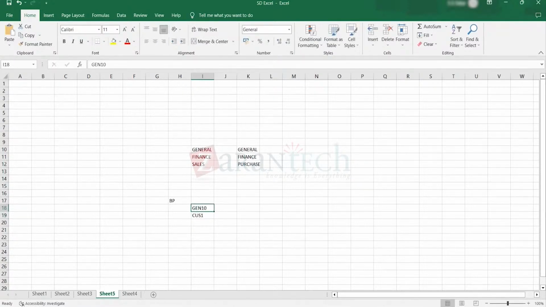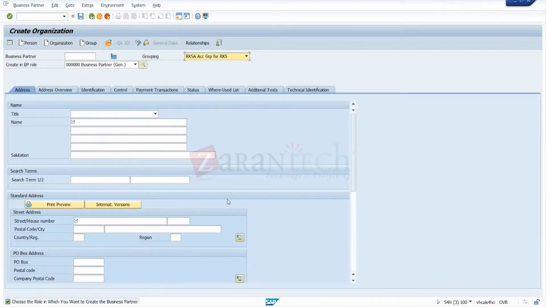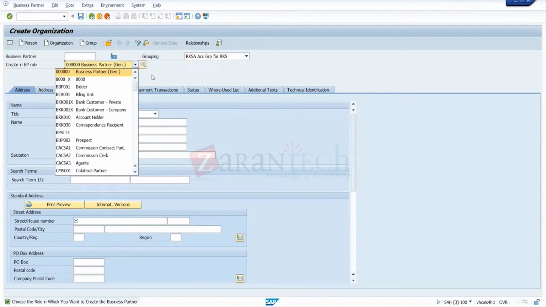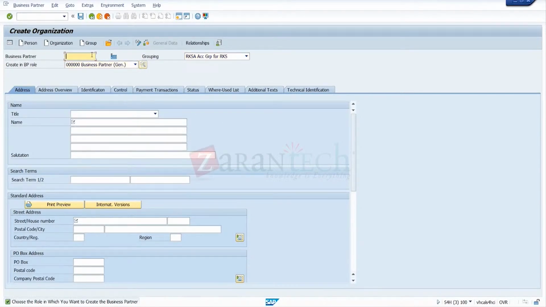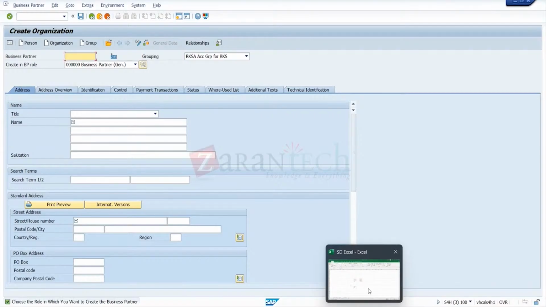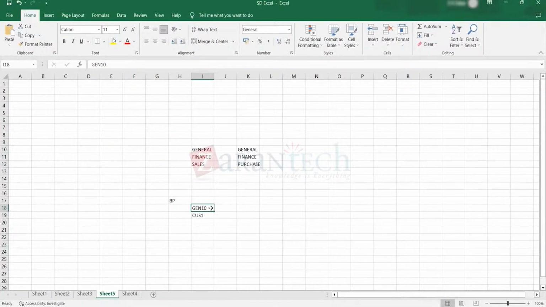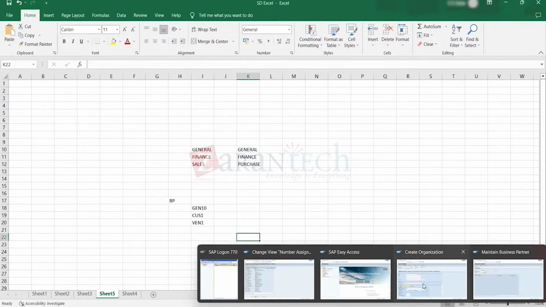This is common for the customer and supplier. You can see here, whatever address we give here is common for the customer as well as the supplier. If the person is the same person and you're making the supplier role as well, this number is common for both the customer and supplier master data. Separately, two more numbers will be given for the customer and supplier. For the customer, there will be a separate number like CS1. For the supplier, the number will be VN1. So you have to follow that. Any doubt? Still any doubt?